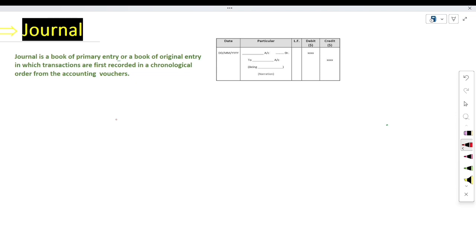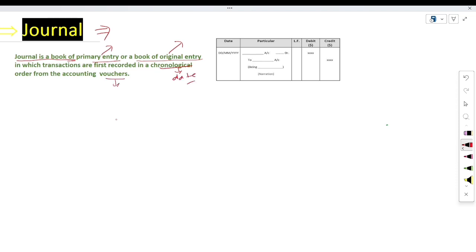So let us see here. The first thing is, what is general? What do you mean by the term general? How will it be prepared? General is just like a book in accounts. General is a book of account or a book of primary entry or a book of original entry. General is also known as book of primary entry as well as book of original entry, in which transactions are first recorded in chronological order. Chronological order in the sense date wise.